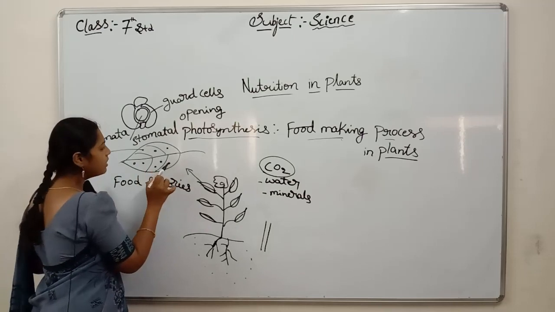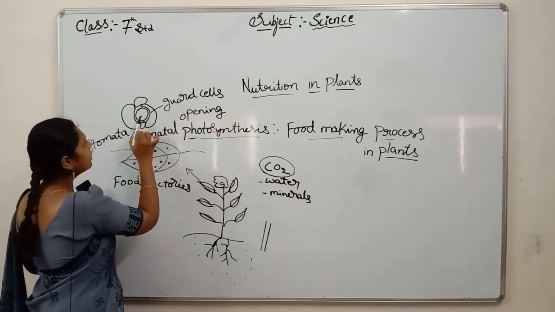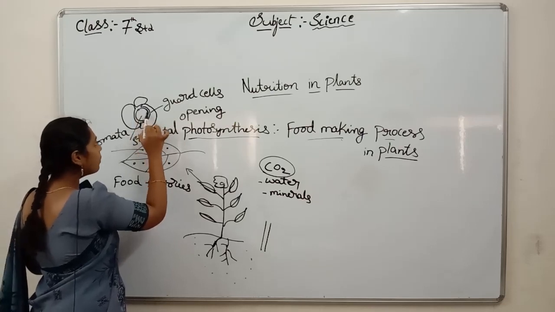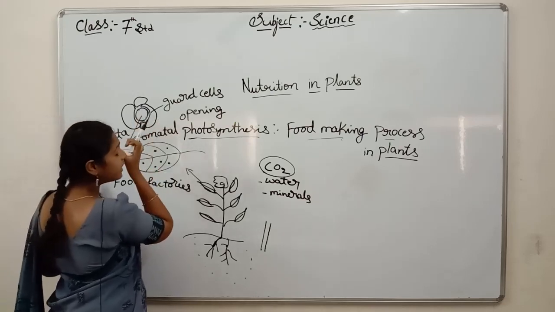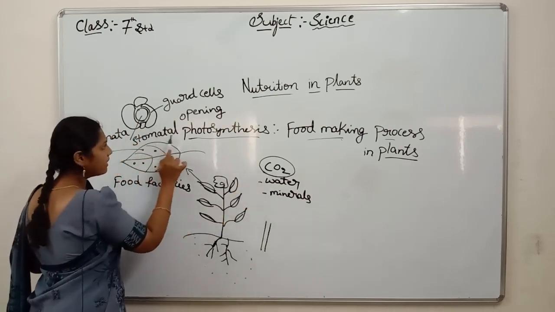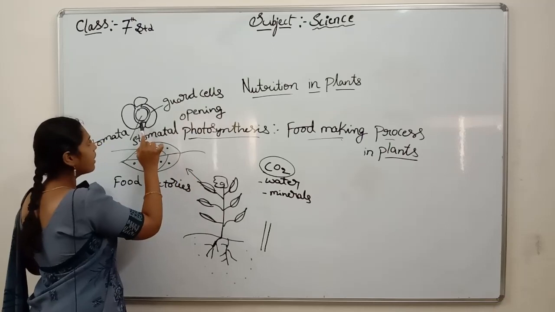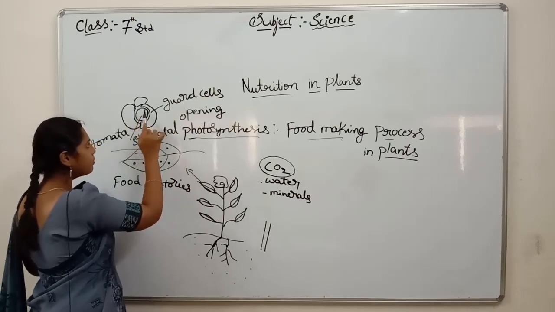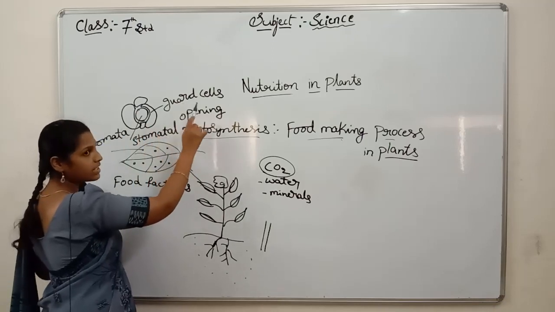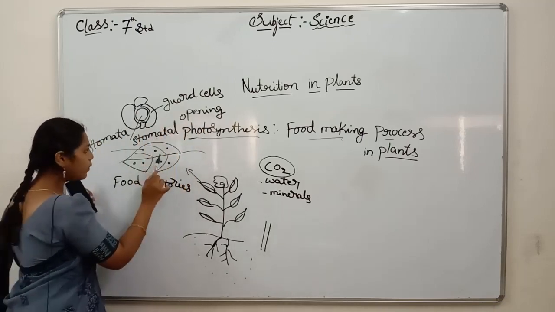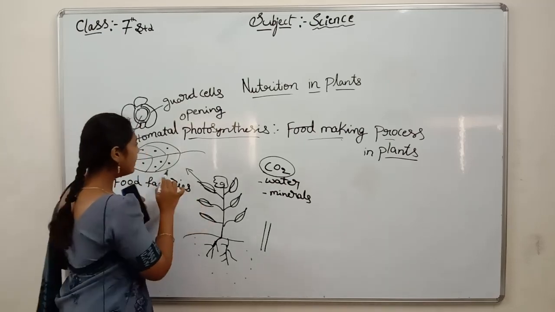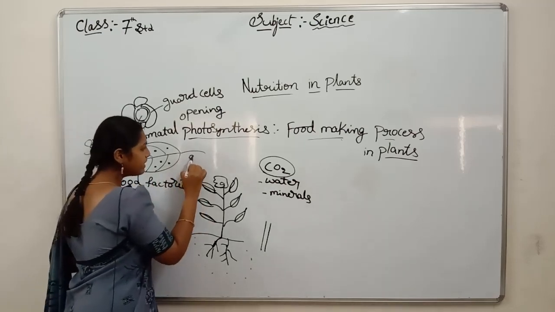Yes, these holes. Here is a diagram. Through this opening only it absorbs carbon dioxide from air. These openings we call stomatal openings, and surrounding the pores, some cells are present. These we call guard cells, and such pores we call stomata. Yes, we understand.